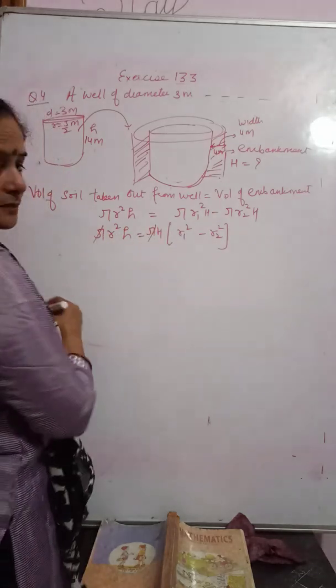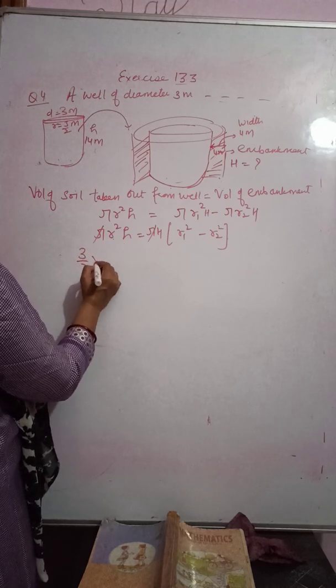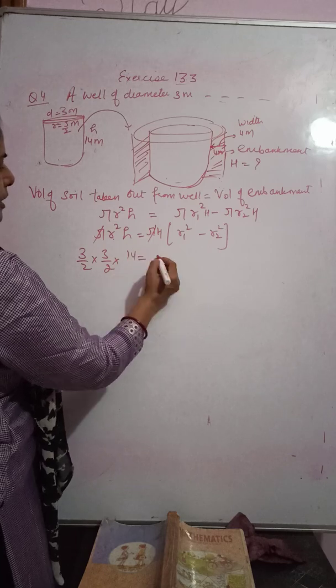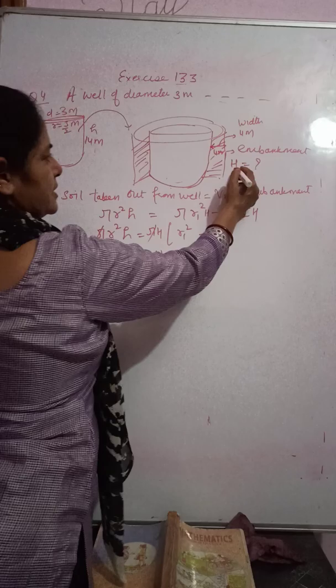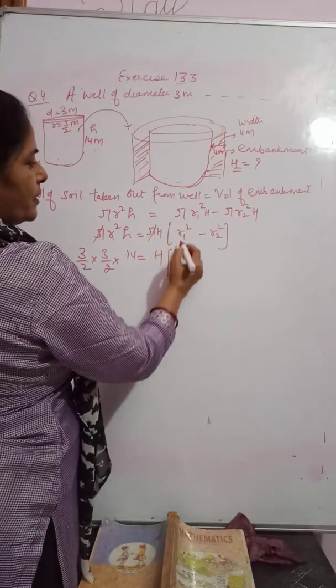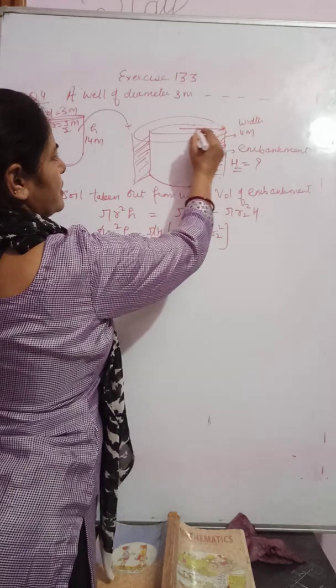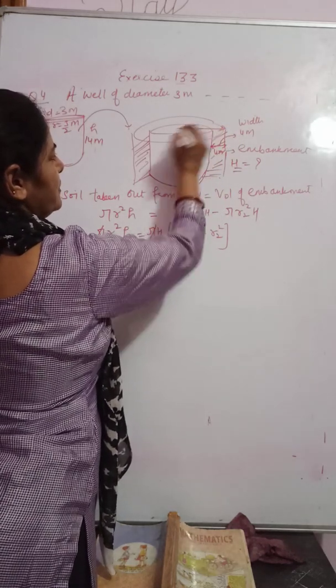Pi and pi cancel. R is 3 by 2 into 3 by 2. Height is 14, equal to this height, so we have to find out this height. What is R1 square? This R1 is the outer radius. You know, this radius is 1.5.